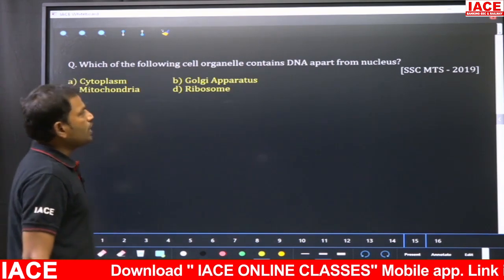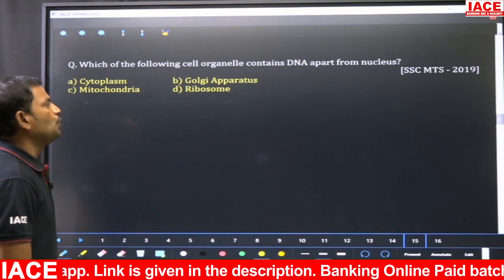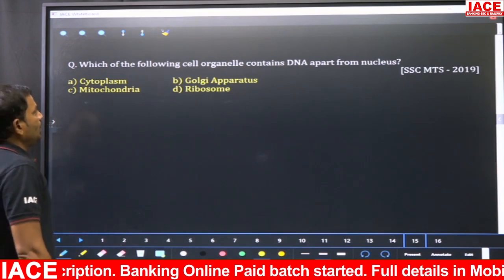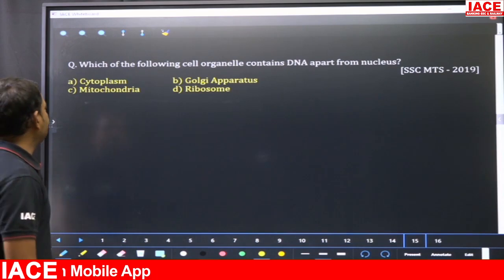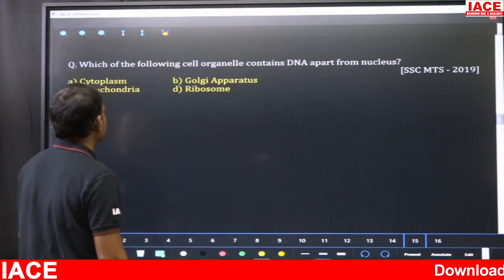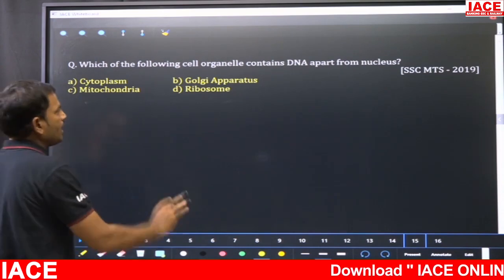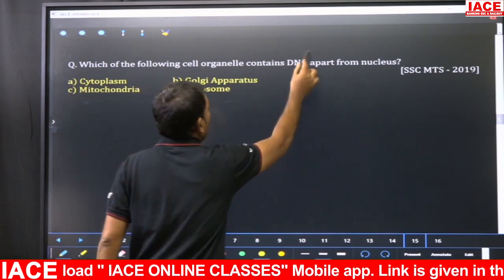Now, which of the following cell organelles contains DNA apart from the nucleus? It also appeared in 2019 SSC MTS. Option A, cytoplasm. Option B, Golgi apparatus. Option C, mitochondria. Option D, ribosome. Which of the following cell organelles contains DNA apart from the nucleus?